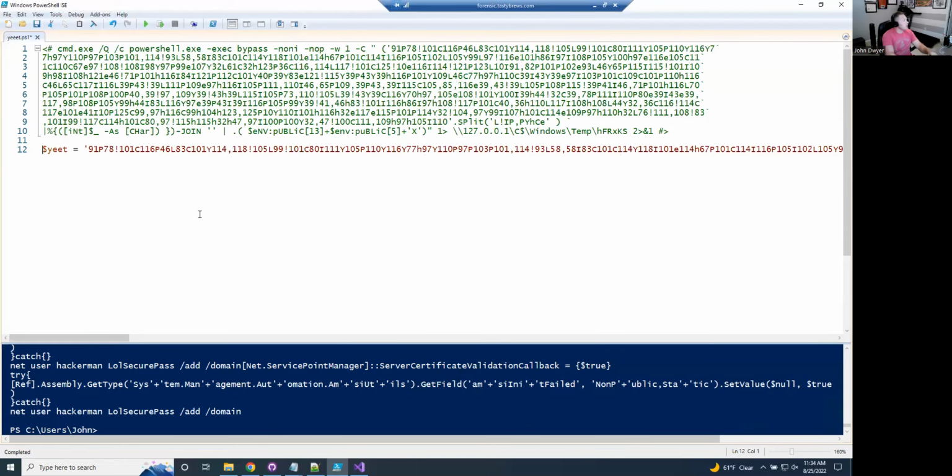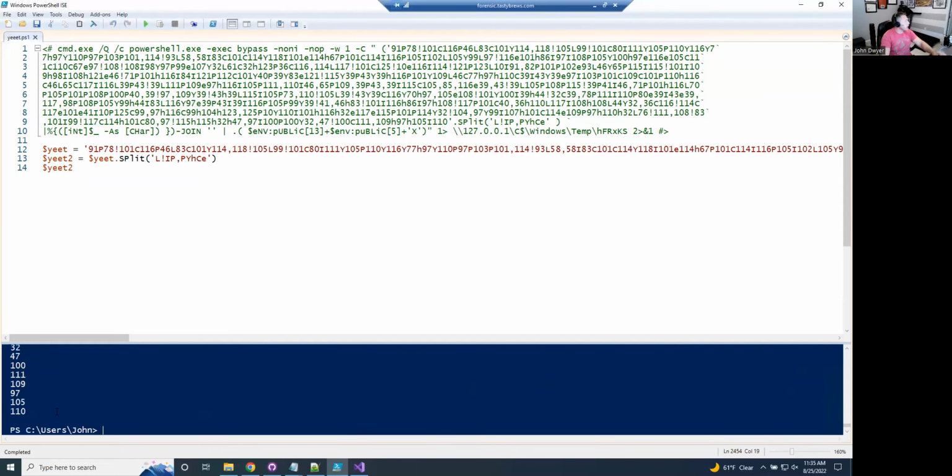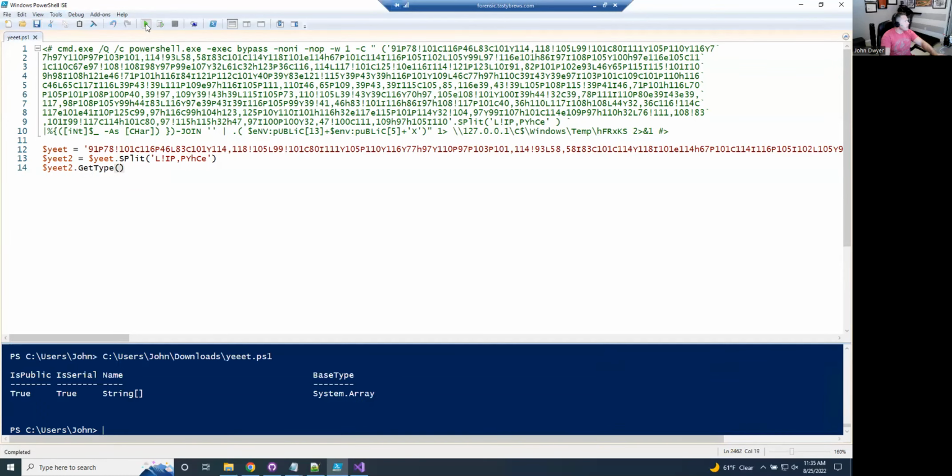All right, so what we're going to do is we have our variable there, yeet, and we're going to just run that split function on it. And I'm going to show you what it looks like. We'll just write this out, and then you'll see, boom, we're just going to get a list of numbers, right? And just to be sure, you can use get type just to make sure there's no funny business going on. You should see string array, but it's all numbers. So we have an array of digits, numerical values, but they are strings.